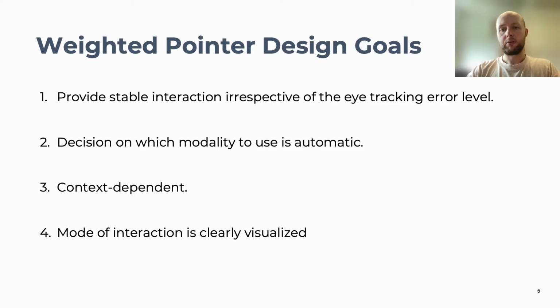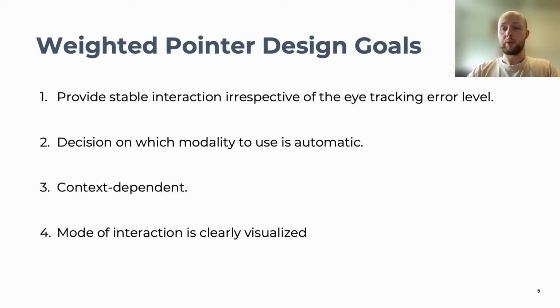So we want to base the design of our interaction techniques on 4 goals. First, the techniques should provide stable interaction, irrespective of the eye tracking error level, including when the eye tracker is unusable. Second, the technique should decide the modality for the user rather than manually switching between modalities, as is common in prior techniques.